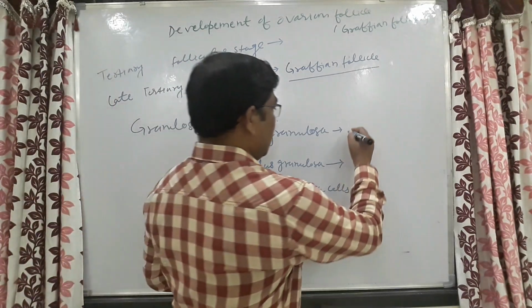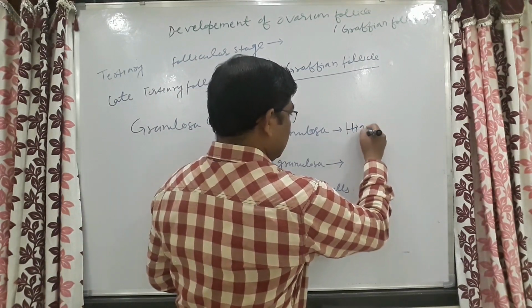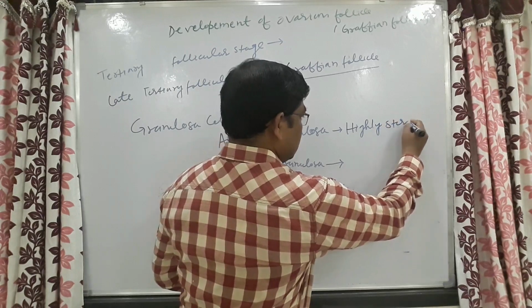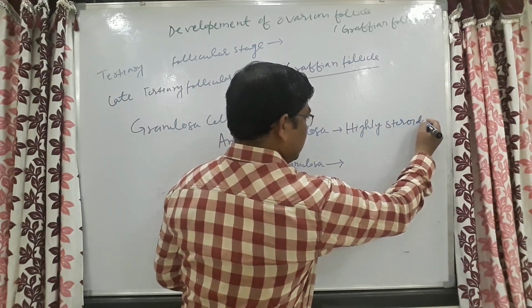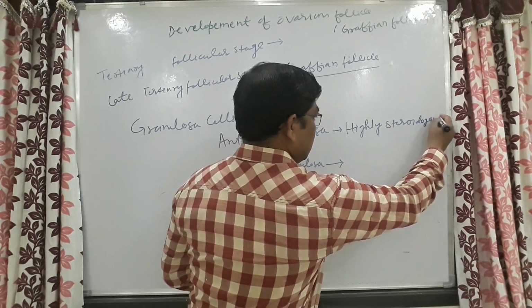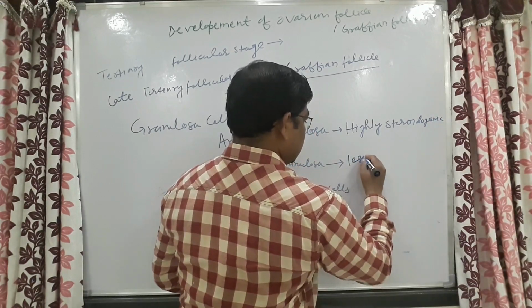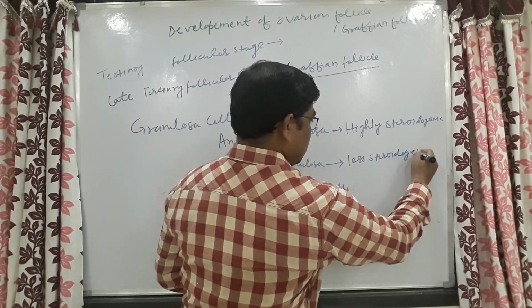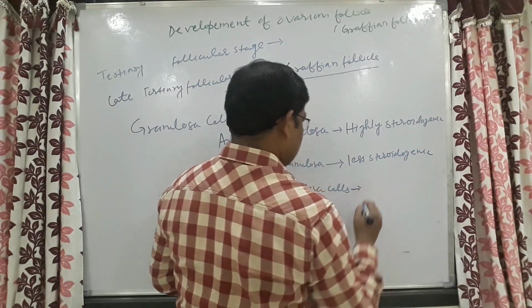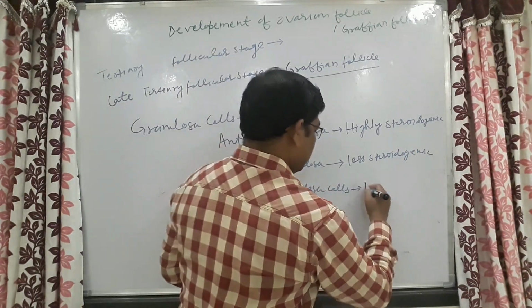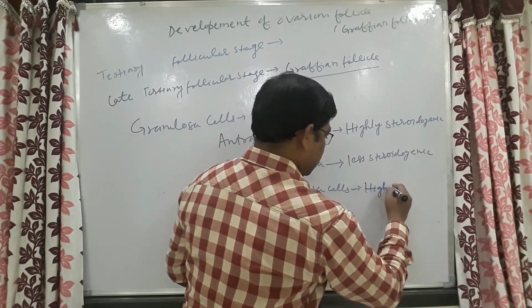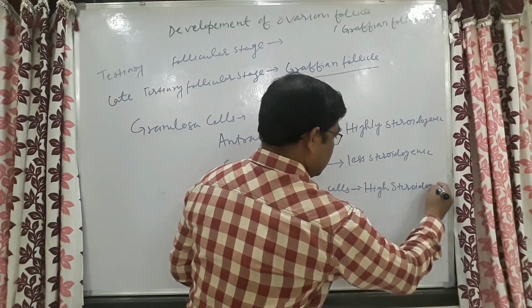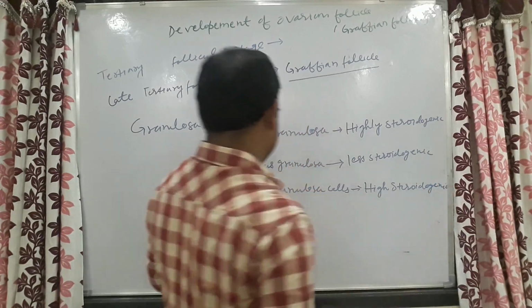These are highly steroidogenic, the mural cells are less steroidogenic, and the cumulus cells are also highly steroidogenic.